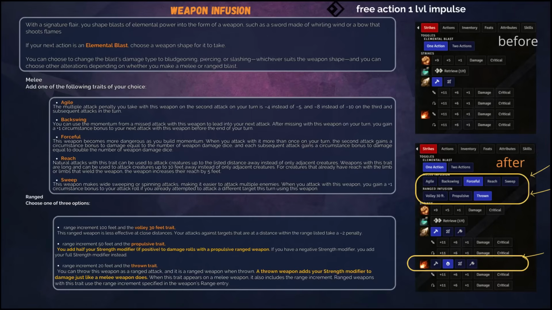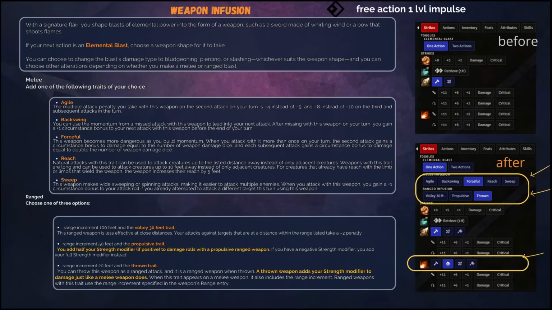You can use it to turn elemental blast into the form of any weapon and give you almost any trait in the game. In particular, you can use the thrown trait to turn your attack into a fire dagger, for example, allowing you to perform the elemental blast attack at a distance, but with an added strange modifier like your attack in close range.